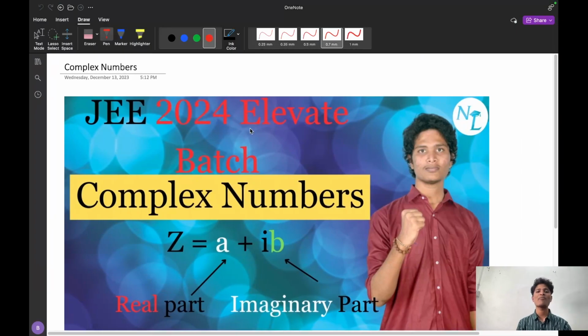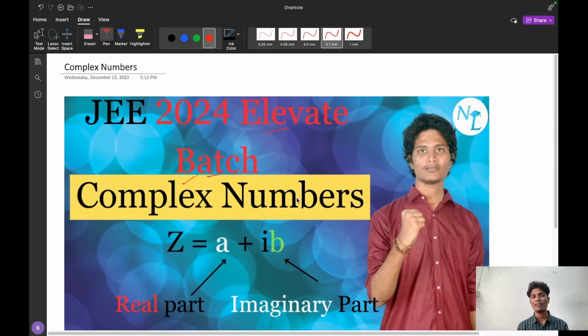In this video, I am going to start a new chapter in the Elevate batch, that is complex numbers. In these complex numbers, I will discuss each and every concept from basic to advanced. Complex number is a big chapter, so it requires so much time. That is the reason I have discussed it after quadratic equations and matrices and determinants.